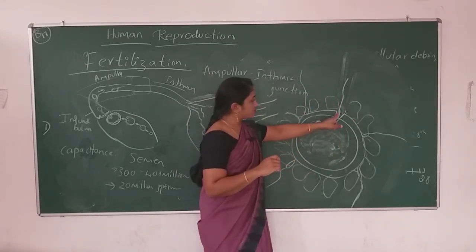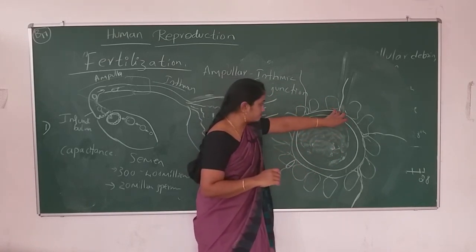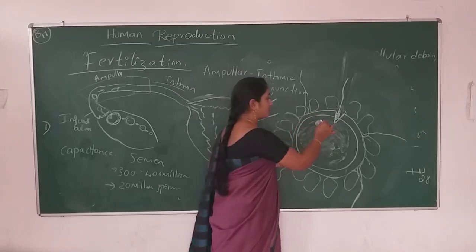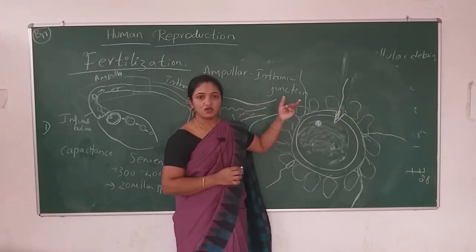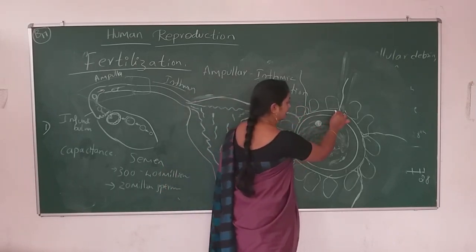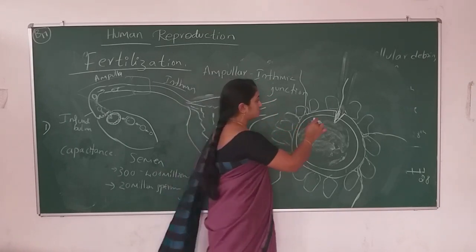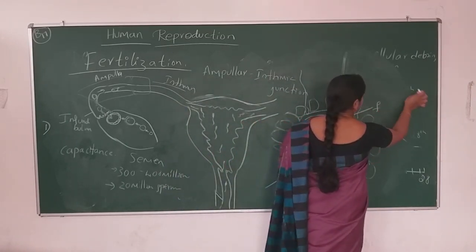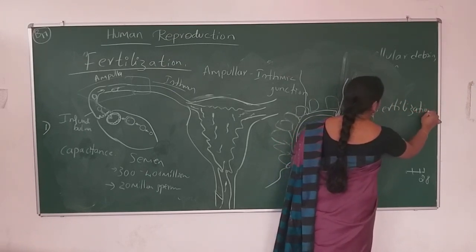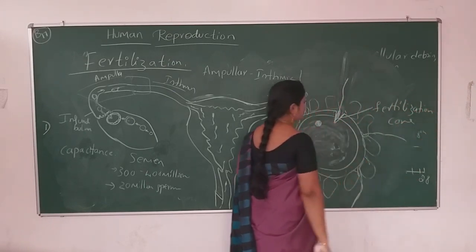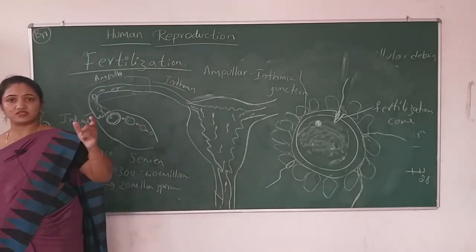And here you can see one cone I have drawn. What is that? This is because of the dissolving. When the layer gets dissolved, it looks like a cone. That cone is known as the fertilization cone. Why has the fertilization cone formed?